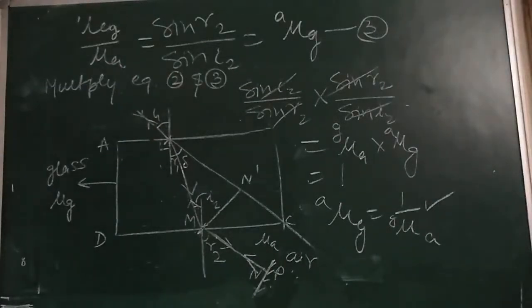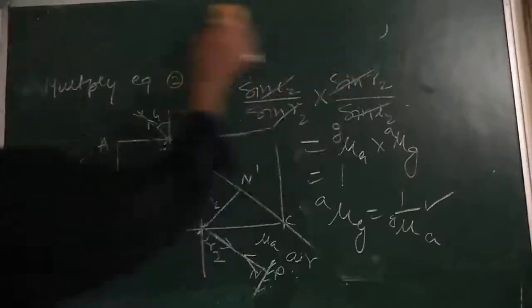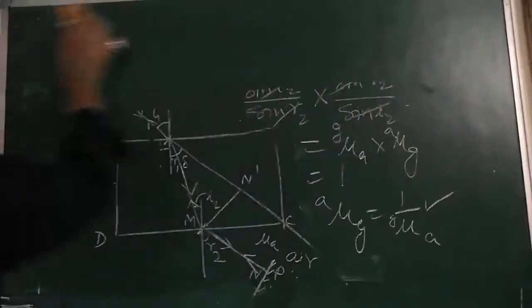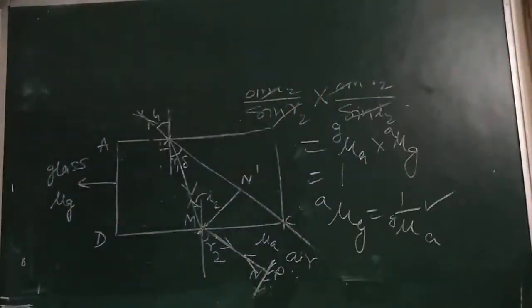Again see our equation number 1 and 2. What is that? Both are equal.